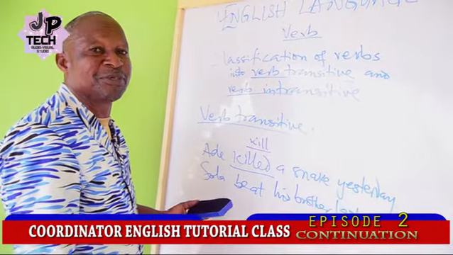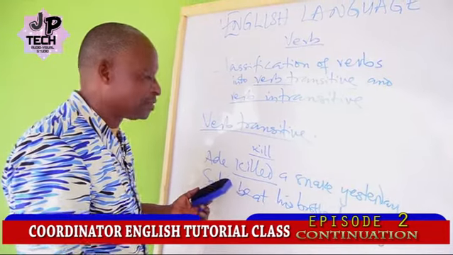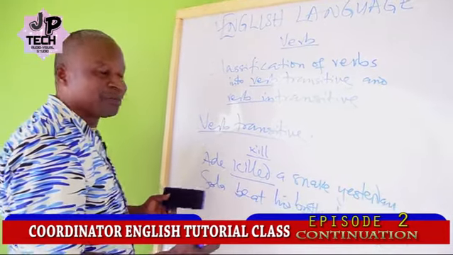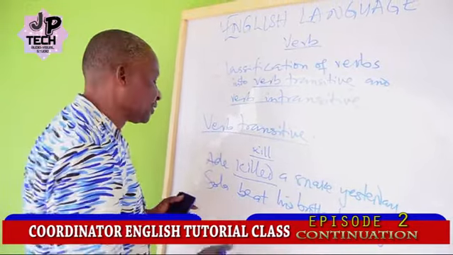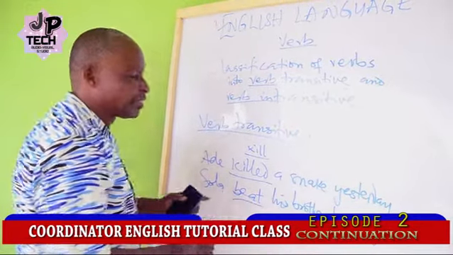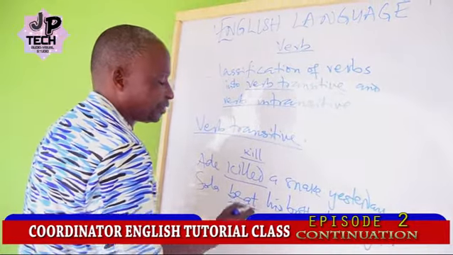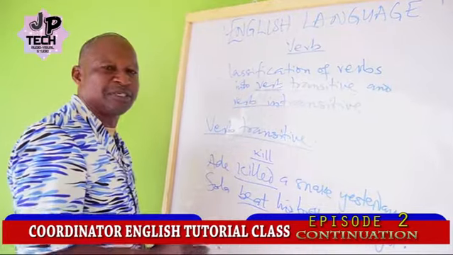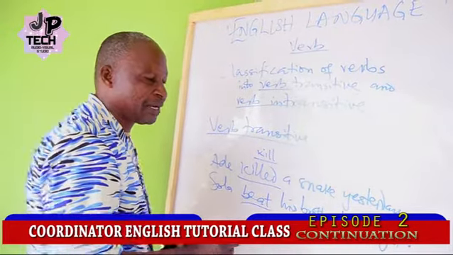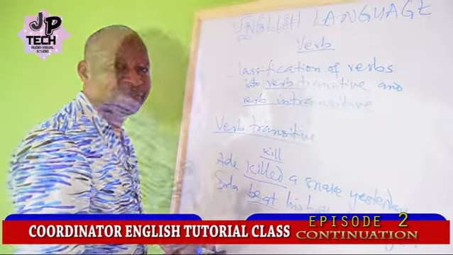It would not be understood, or the speaker would just be talking nonsense, something that doesn't make any sense to whoever is listening. Shola beat his brother last week. Beat is a verb transitive, and the object there is his brother. Last night is an adverbial phrase of time.